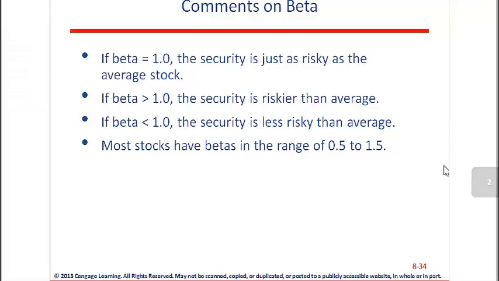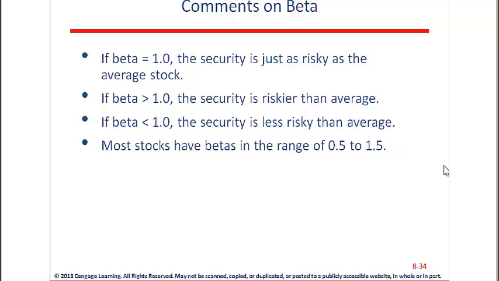So those are companies or securities that have a beta greater than 1. The third point is a beta less than 1. Standard examples of lower risk companies would include a utility company, or utility stock, or a consumer goods stock. Most stocks have betas that range between 0.5 and 1.5.